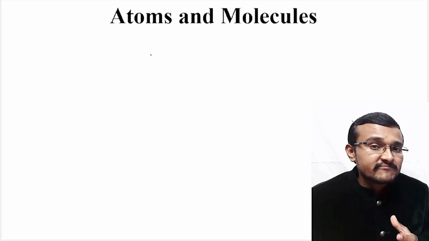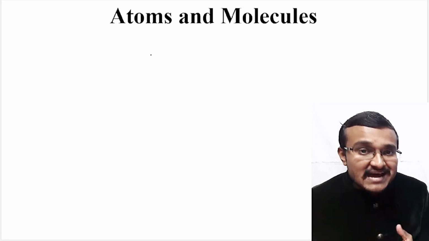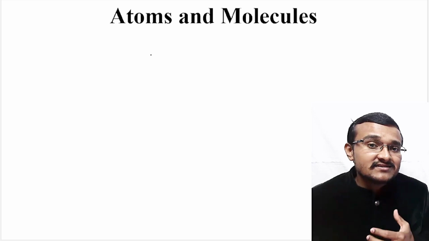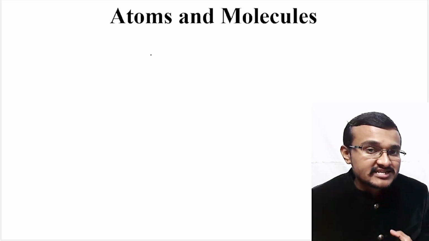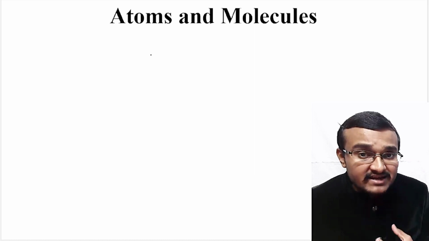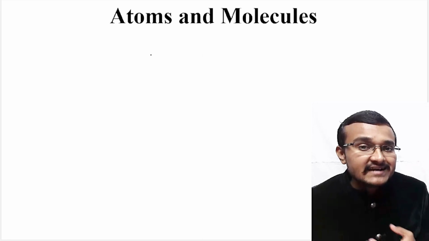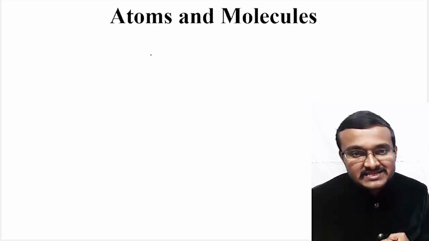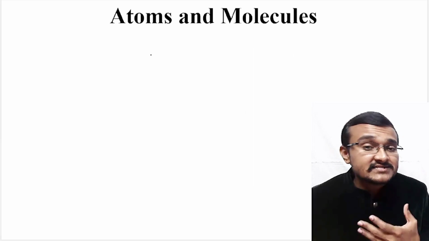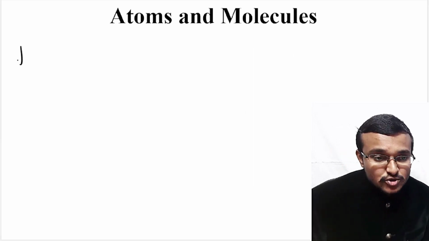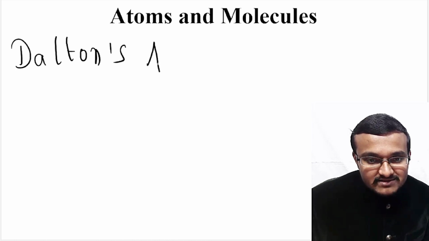He came up with postulates, and those postulates were established to understand the laws of chemical composition. So these basic laws of nature were better explained by Dalton. Dalton came up with this theory and he stated a few postulates in that theory. That theory is known as Dalton's atomic theory. So now let us discuss what we mean by Dalton's atomic theory.